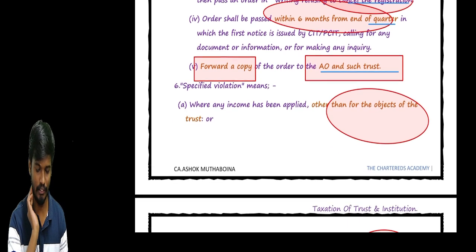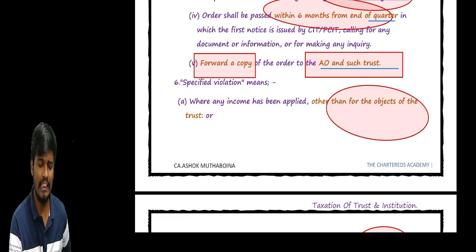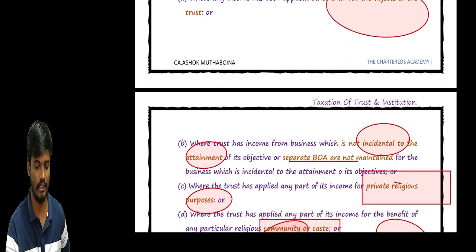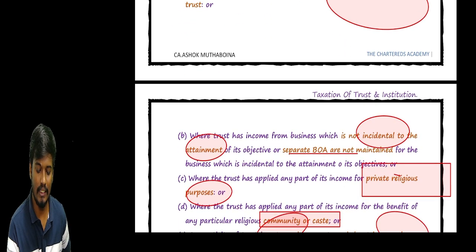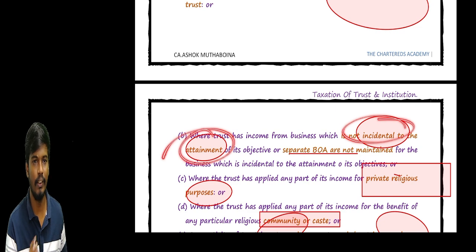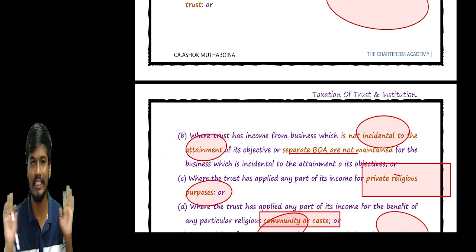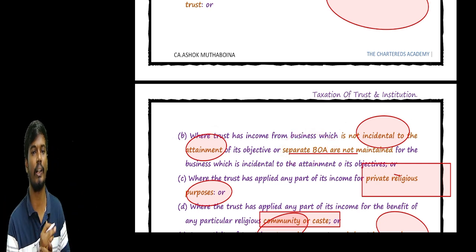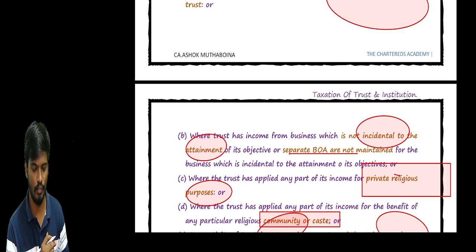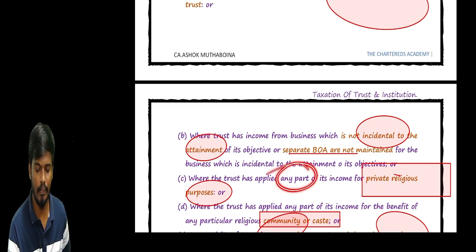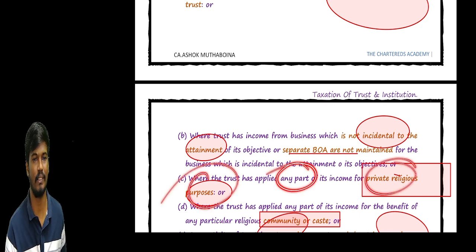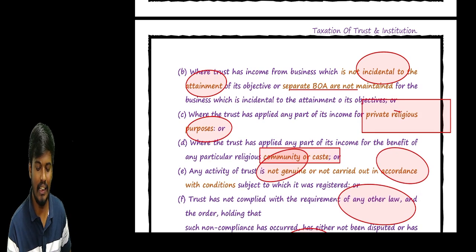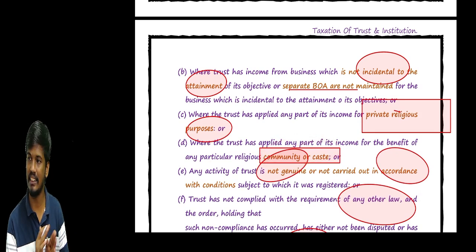Sir, what is the specified violation? Very simple, sir. The trust income is applied for any person other than the objects of the trust. Next, their business is not incidental to the attainment of the objectives. Simply, sir, for example the trust runs a gym. That is not allowed. Next, sir, they do not maintain separate books of account for the incidental income. Where the trust applies any part of income for private and religious purposes, it should be applied only for genuine charitable purposes. If the trust applies income for the community or caste, that is also a specified violation.